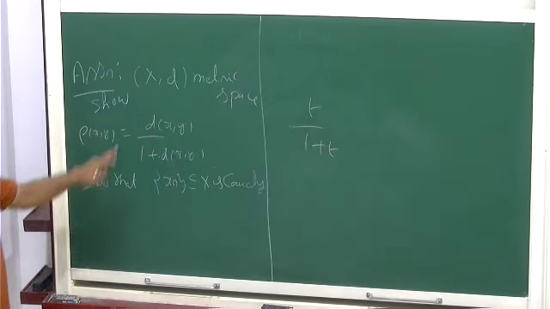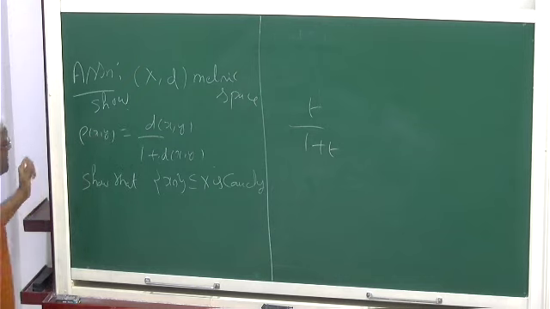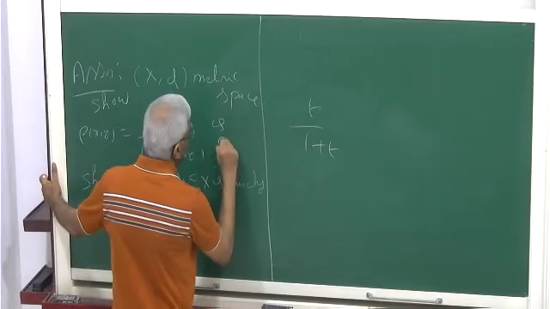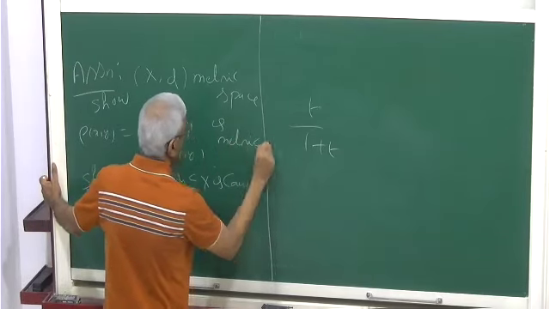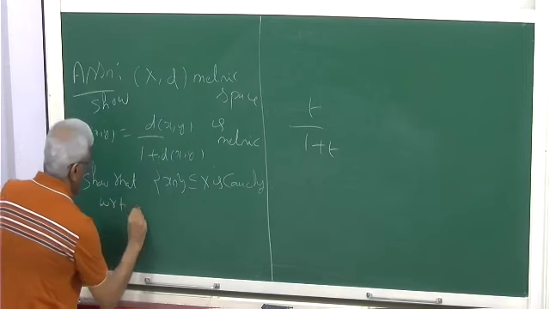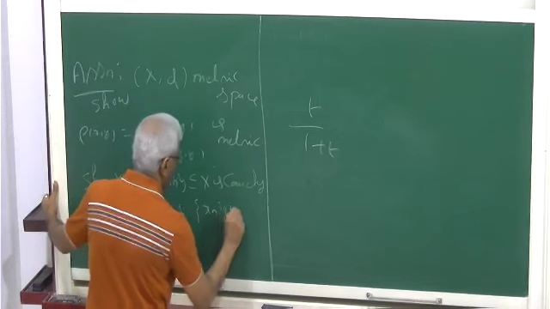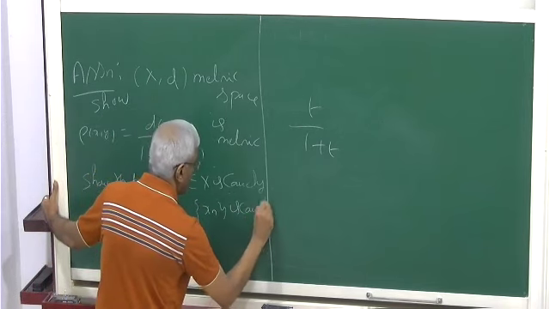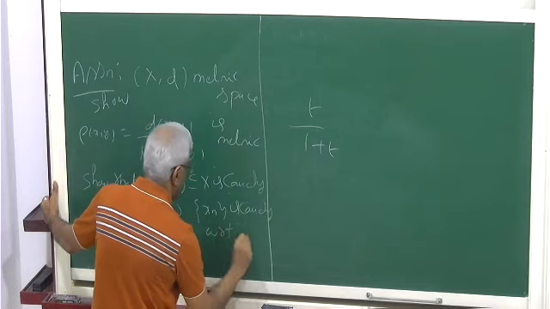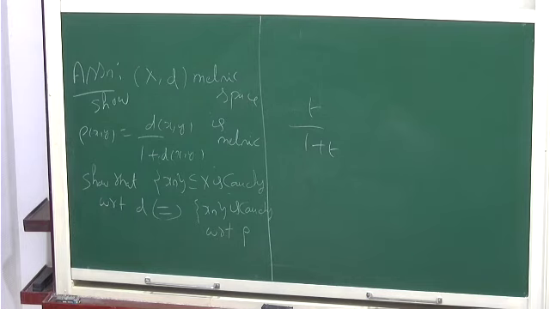Okay. So (X, d) is a metric space, rho(x, y) equals this. Show that it is a metric. And show that x_n is Cauchy with respect to d if and only if x_n is Cauchy with respect to rho. Okay. So if (X, d) is complete, then (X, rho) is complete, and (X, rho) is complete implies (X, d) is complete.